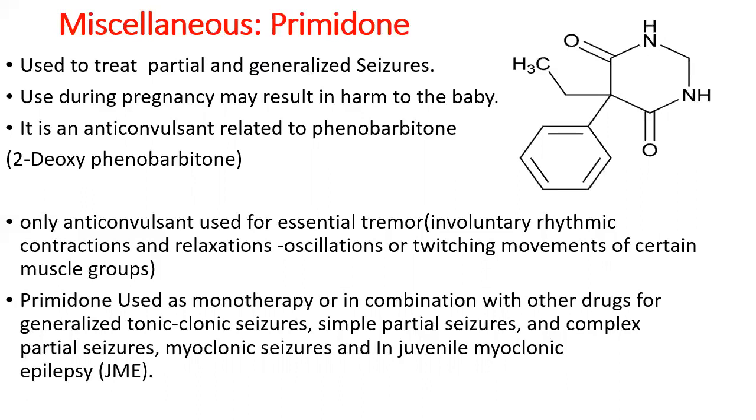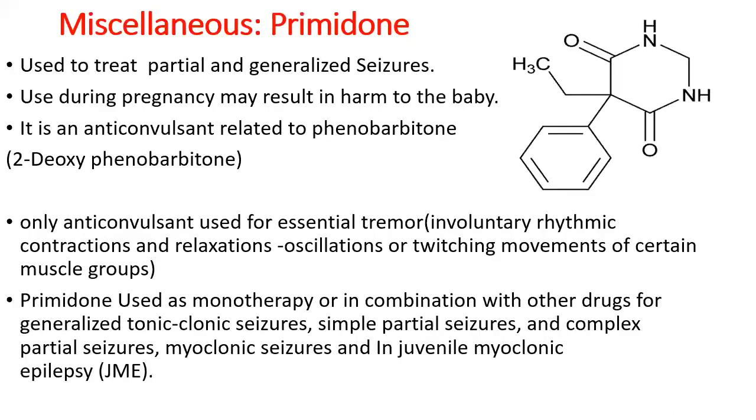Here in this primidone, the keto group at the second position is not there. It is saturated at this second position. So it is a 2-deoxyphenobarbital, that is called primidone. So it is structurally related to barbiturate. It is a 2-deoxy derivative of phenobarbital, that is called primidone.